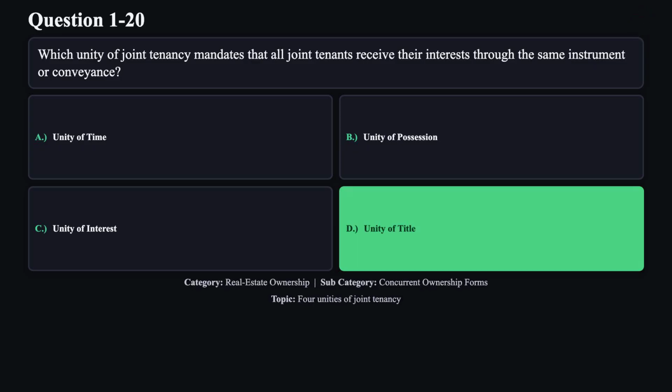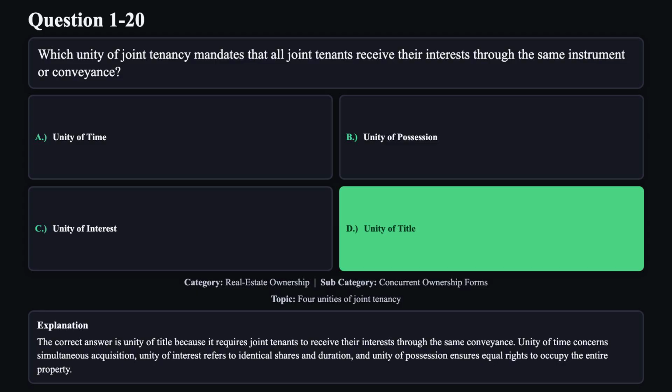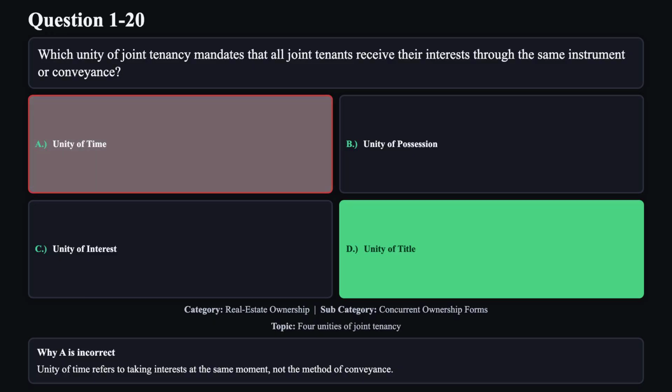The correct answer is D. The correct answer is unity of title because it requires joint tenants to receive their interests through the same conveyance. Unity of time concerns simultaneous acquisition. Unity of interest refers to identical shares and duration, and unity of possession ensures equal rights to occupy the entire property. Reason A is not correct.